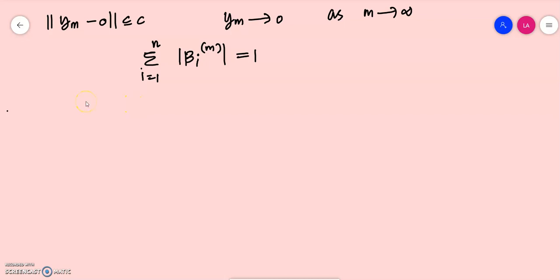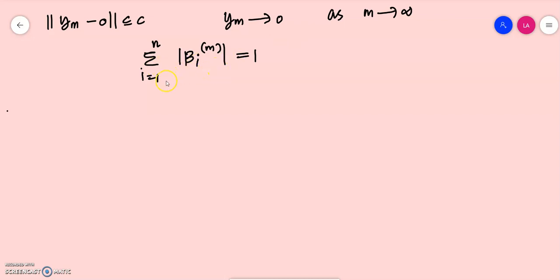So in the previous video, we are going to establish the fact that for any given set of linearly independent vectors and for any given constants, there exists a C which holds a certain set of inequalities. And we assume the contrary. By assuming the contrary, it means that we can construct a sequence ym, which is a linear combination of the linearly independent vectors x1, x2, etc., xn. Then that ym should go to 0 with this condition.